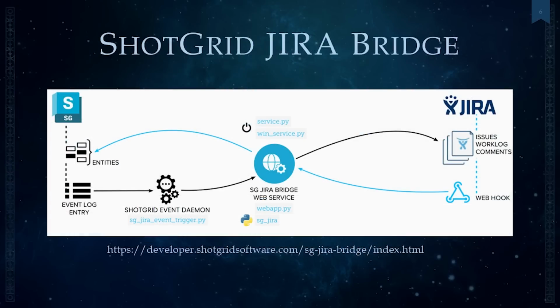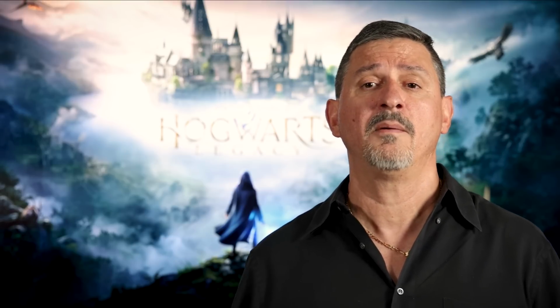On the Jira Bridge side of things, a key component is being able to track the production. Not only do we track the production and our cinematics on the ShotGrid side, but we also reflect that on our Jira database system. On the Jira system, we have a bridge that connects to and from ShotGrid. It allows you to track notes, assignments, and task creation, and we have an event daemon that continuously talks back and forth between ShotGrid and Jira.